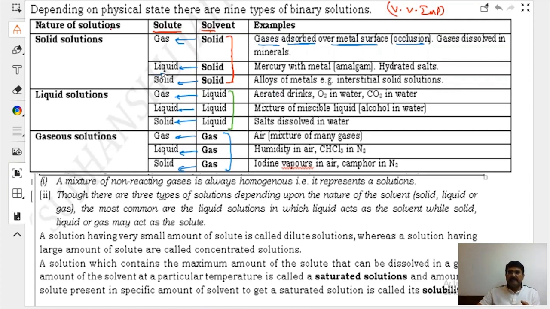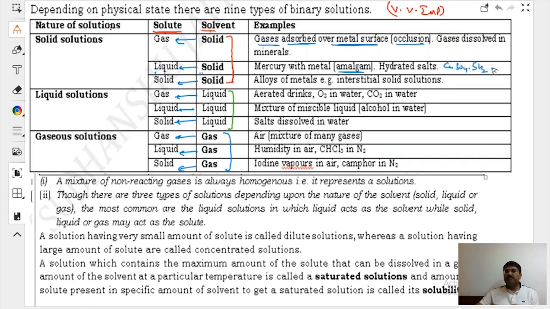The second is liquid in solid. Liquid in solid is mercury with metal. What is amalgam? Alloys of mercury are called amalgam. Liquid, mercury, and solid metal. And another example is hydrated salt. What is a hydrated salt?